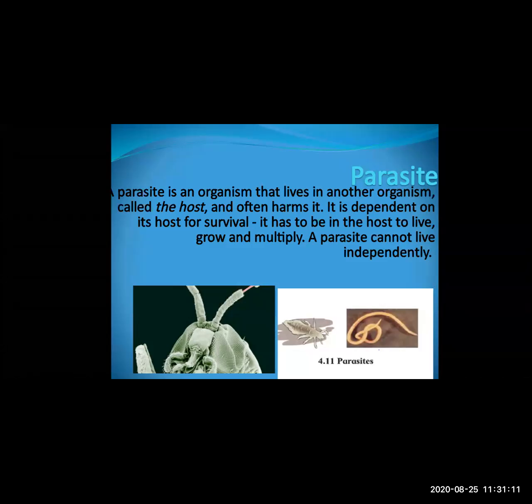Here we have completed parasites. Parasites are organisms that live on another organism called a host. So we are the host for the parasites, and the parasite may be present inside or outside the body. If they are present inside the body, they are called endoparasites, and if they are present outside the body, they are called ectoparasites.